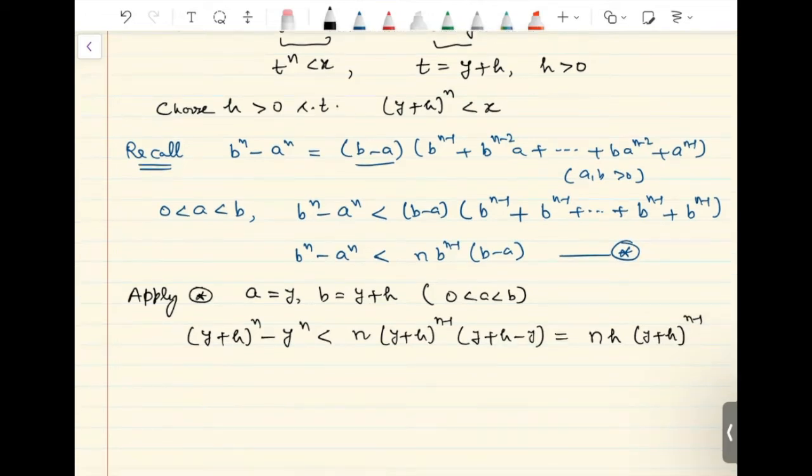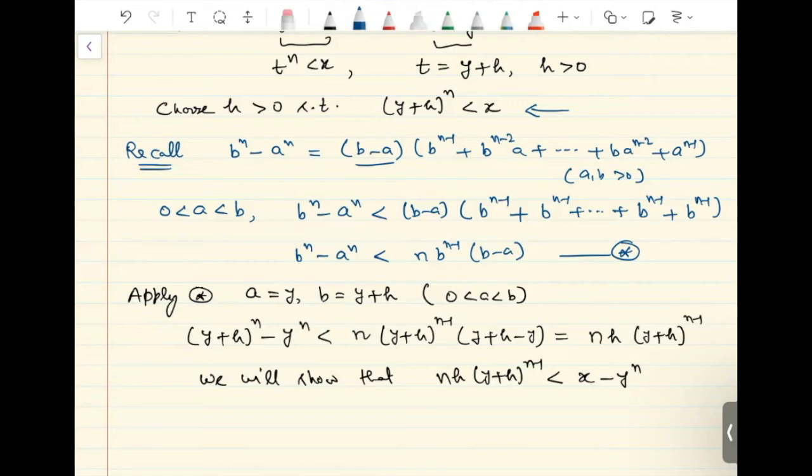Now we are trying to show that there exists some positive h such that y plus h raised to n is less than x. So we will be through if we can show that n h times y plus h raised to n minus 1 is smaller than x minus y raised to n.